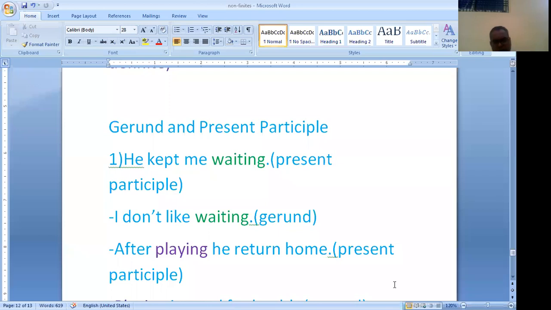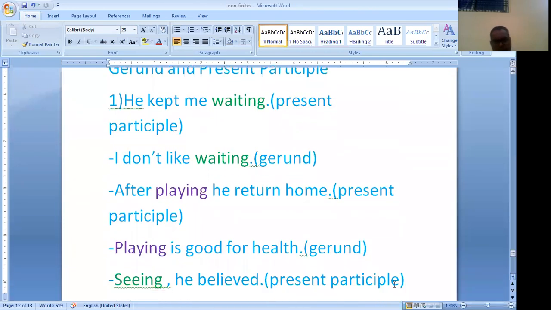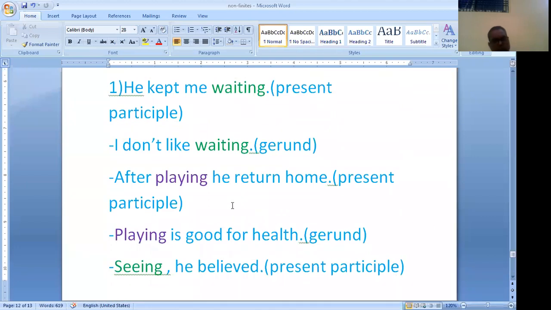After playing, he returned home. Present participle. Here it functions like an adjective. Playing is good for health, gerund. This functions like a noun.